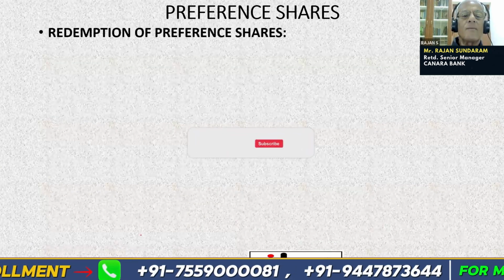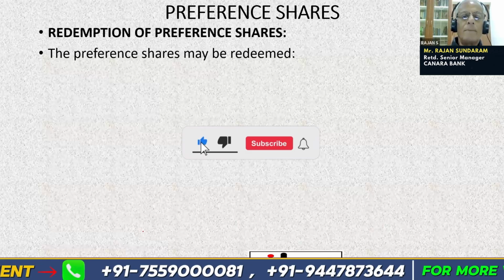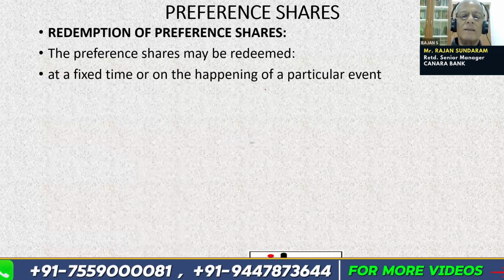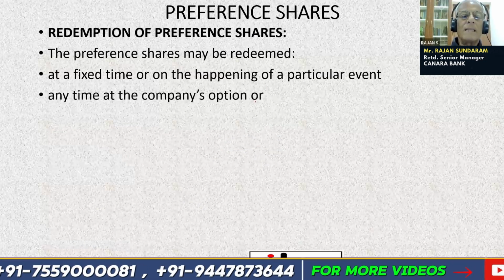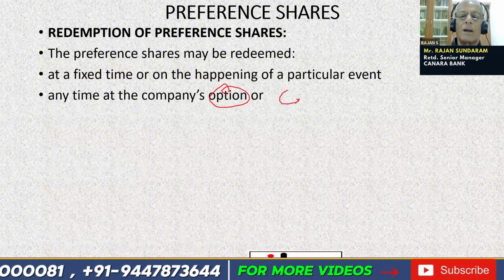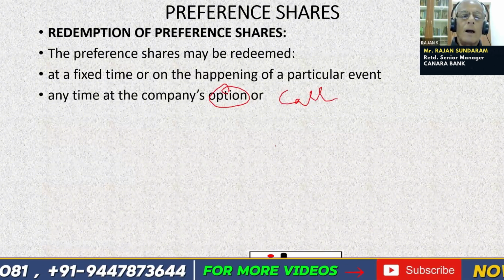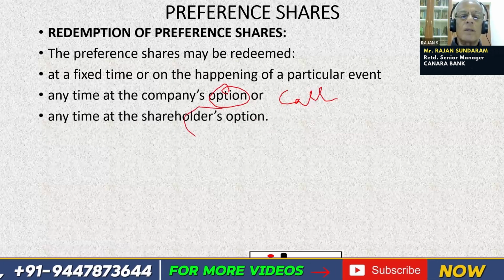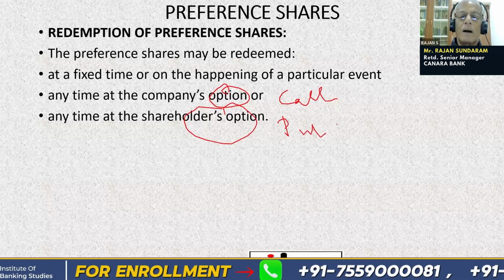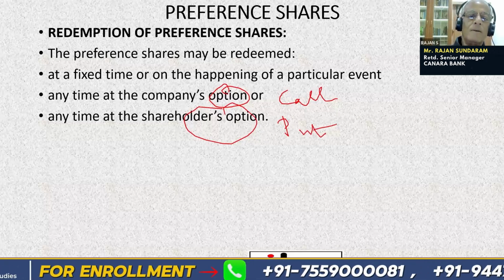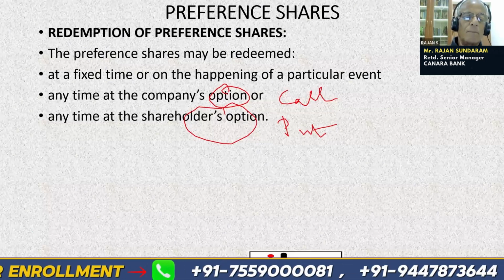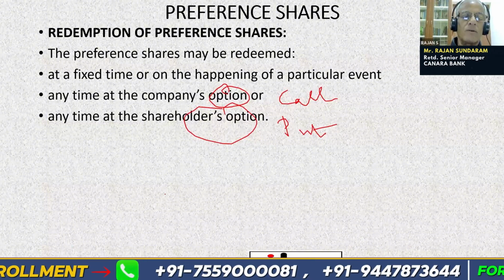Redemption of preference shares may be at a fixed time or on the happening of a particular event. Anytime at the company's option is called a call option. Anytime at the shareholder's option is called a put option. So please remember, call option is the option of the company and put option is the option of the shareholder. Both are decided at the time of issue itself.